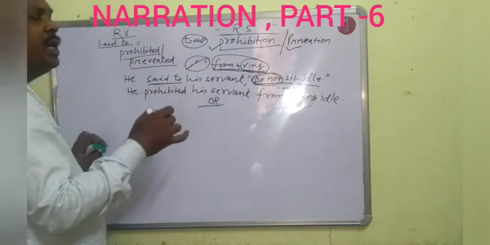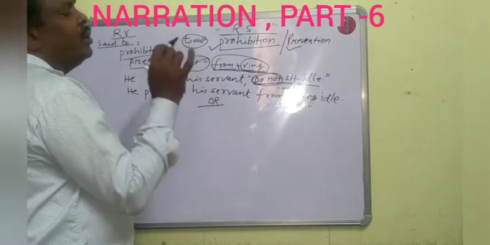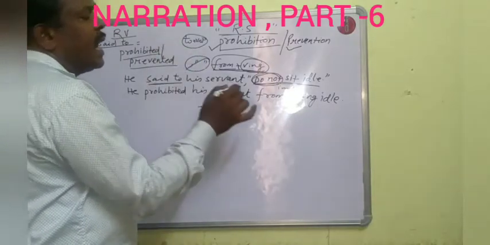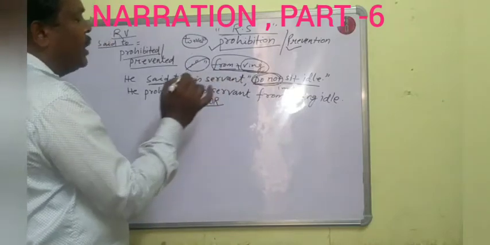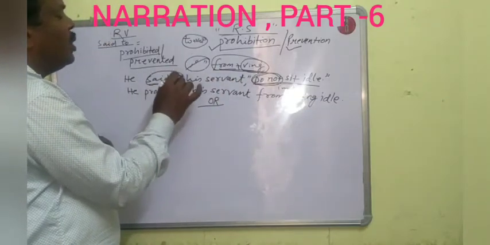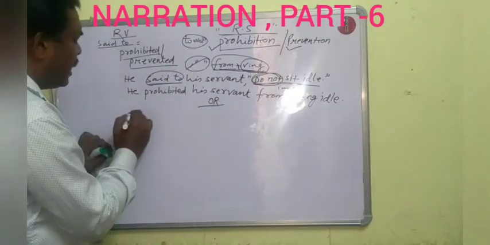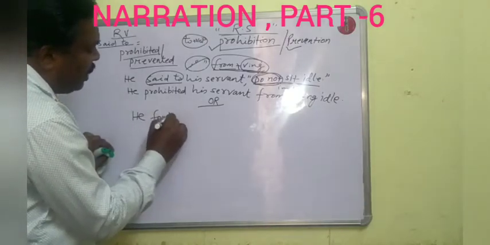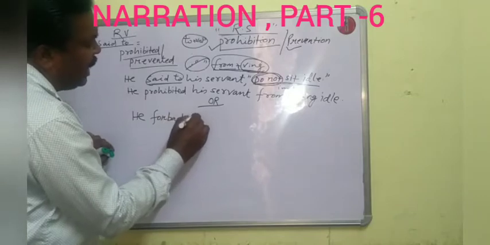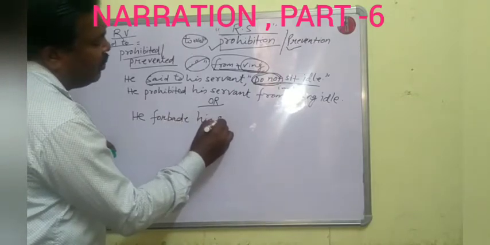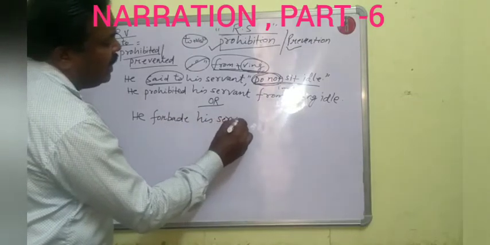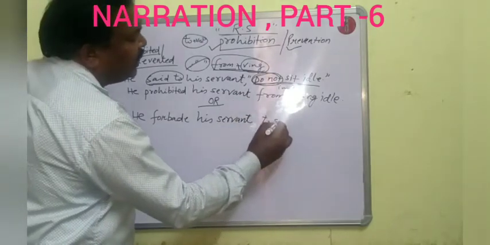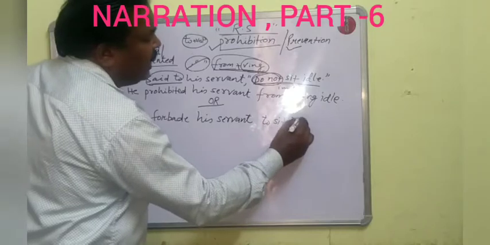We have studied that if the reported speech is an imperative sentence and starts with do not or don't, then said to will be changed into forbade. He forbade his servant to sit idle.